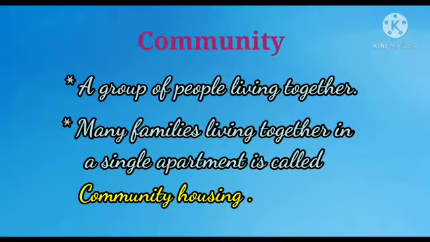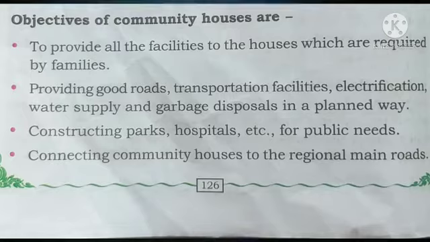Next leads to the objectives of community houses. Why do we build community houses? To provide all the facilities to the houses which are required by the families. Providing good roads, transportation facilities, electrification, water supplies and garbage disposal in a planned way. Constructing parks, hospitals, etc. for the public needs. Connecting community houses to the regional main roads. So these are some of the objectives of why we are building the community houses.